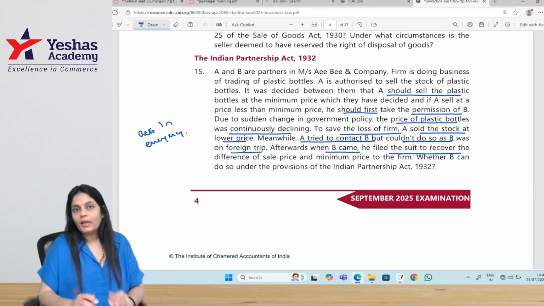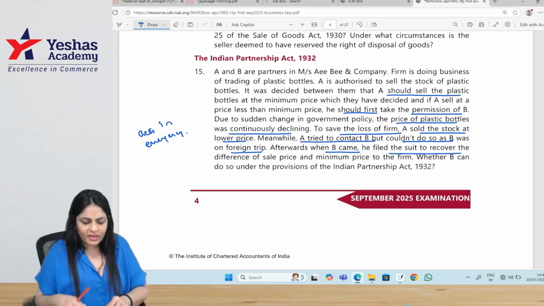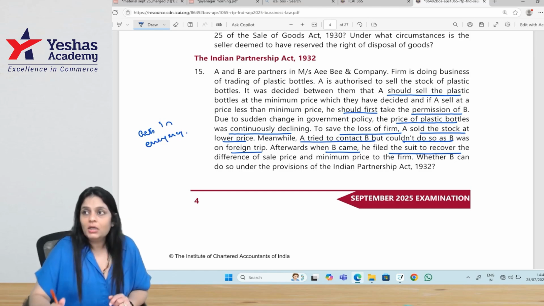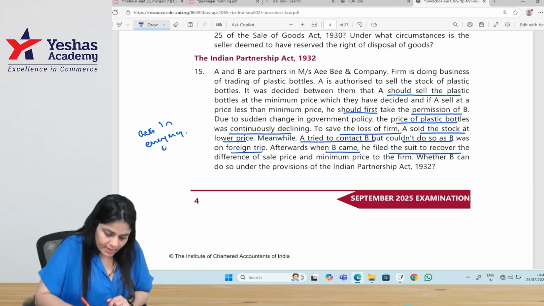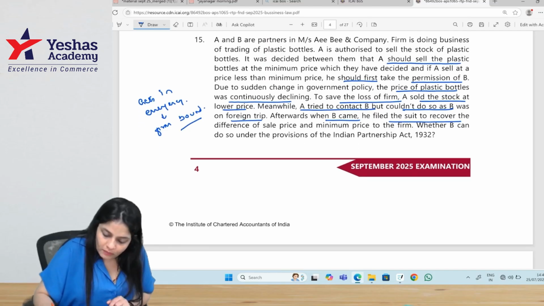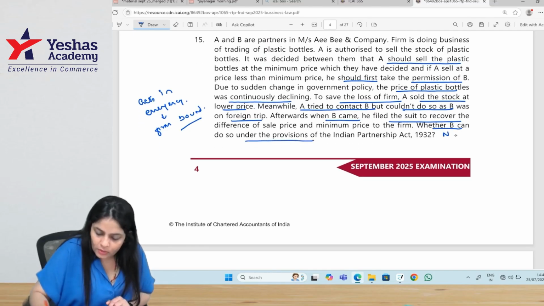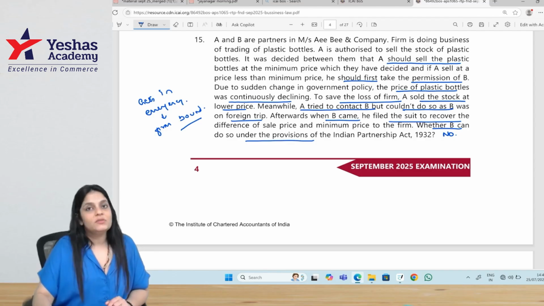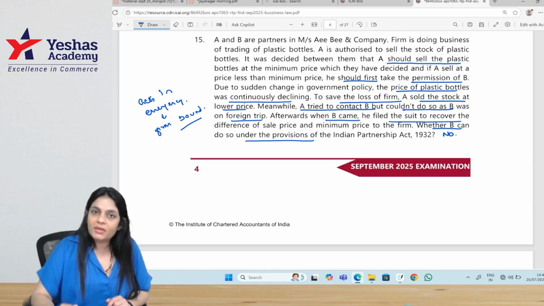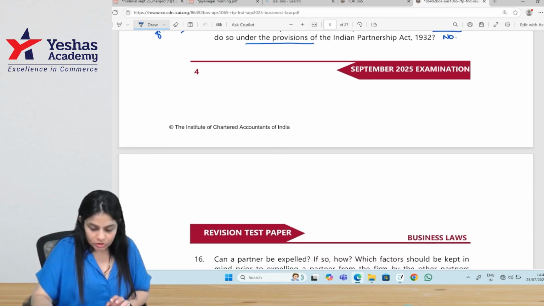Generally, a partner cannot do anything that is outside his authority, and if he does, the firm is not liable. But here, the act was done to protect the interest of the firm, and he was not in a position to communicate with the other partner. In this case, is the firm bound? The firm is bound. So, whether B can do so? Absolutely no. In an emergency, when a partner acts outside his authority to protect the interest of the firm, the act done by the partner is binding on the other partners, even if it was not in his authority. So, the firm is bound by the act, it is valid, we cannot sue.